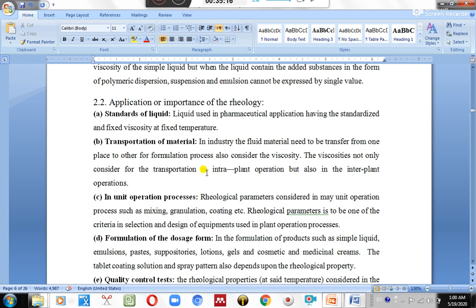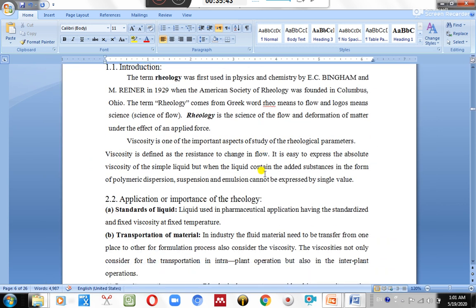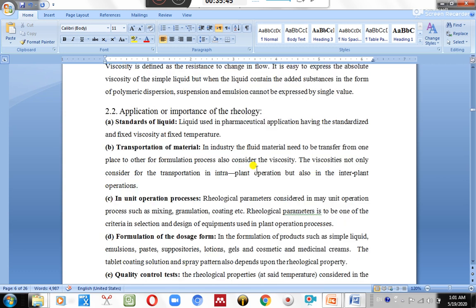This is 2.6.2. I don't want to include it, so I deleted it, that's it. I simply delete it. Now come to the index part. Okay, done. Again update it, update field, update entire table. Now it shows.